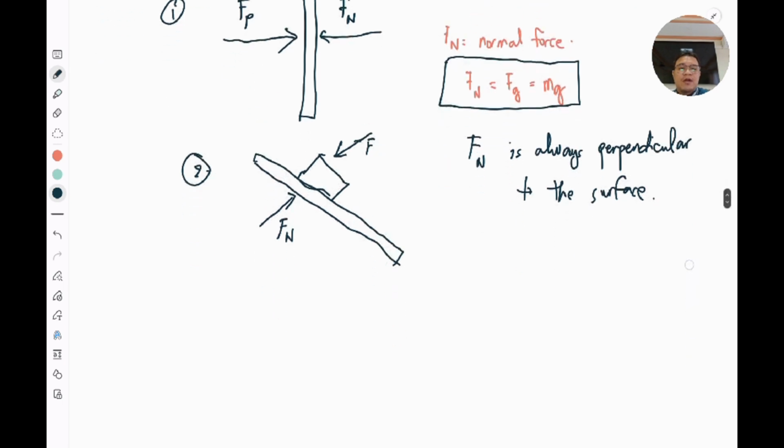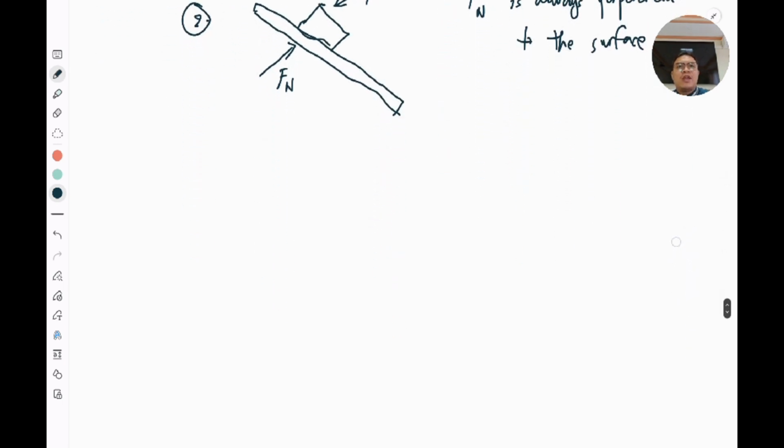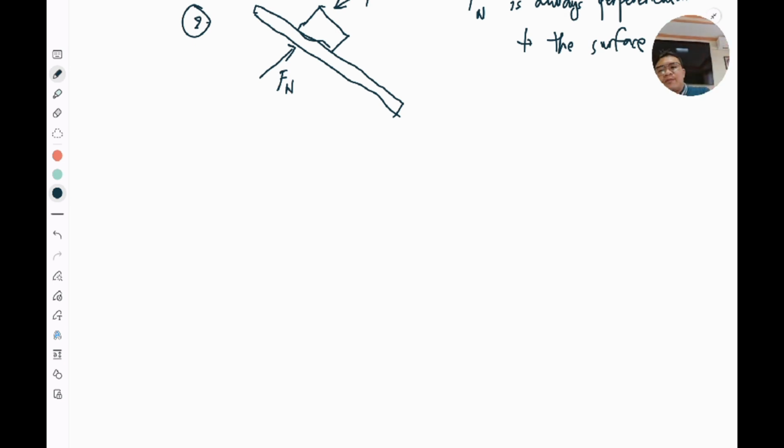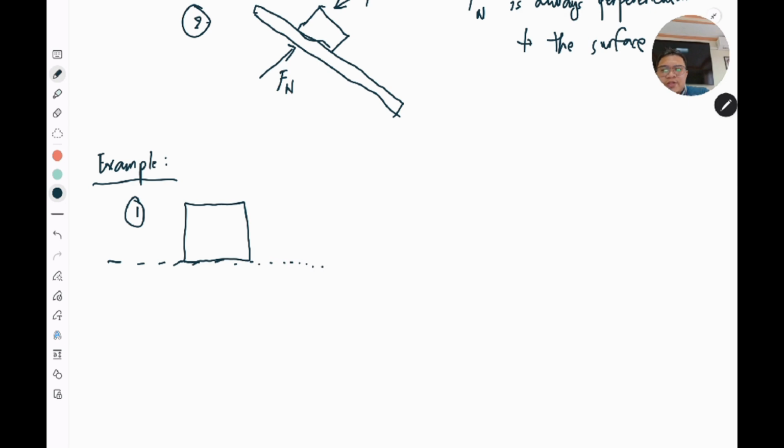Now, let's set here some very simple examples and thought experiments. Let's imagine that there are 3 cases of boxes here. First is box 1. We will imagine that this box is completely lying on the surface, meaning it is completely at rest.